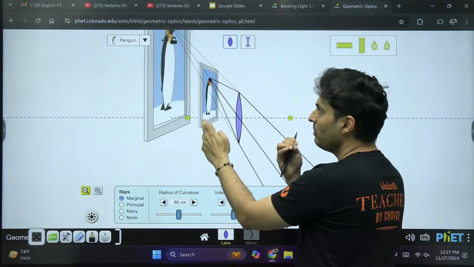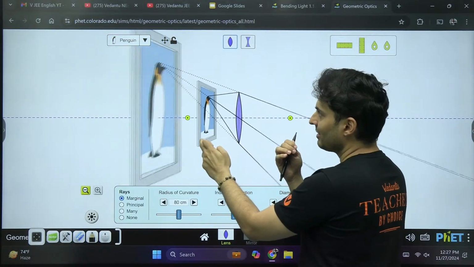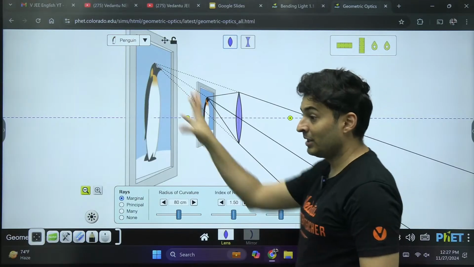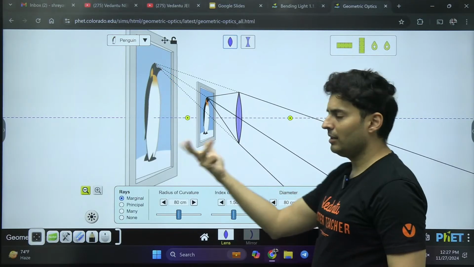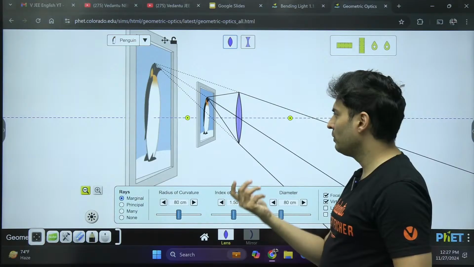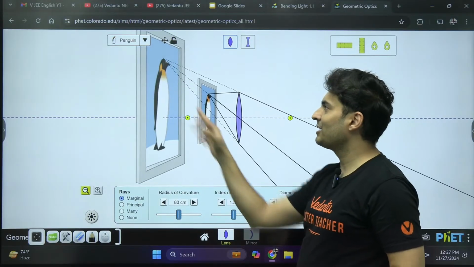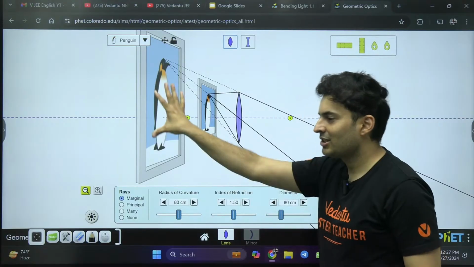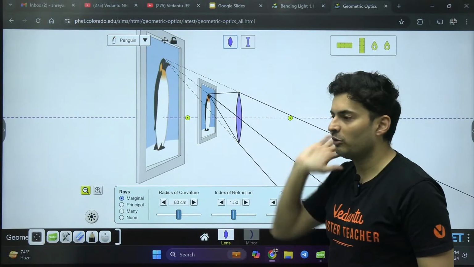The moment I go before the focus, a very interesting thing happens. You can see that the image becomes virtual, it becomes enlarged, and it is also erect. That is a good advantage only for me. So I can see an enlarged image of that particular object. Are you able to see? So this is the functioning of a magnifying glass.